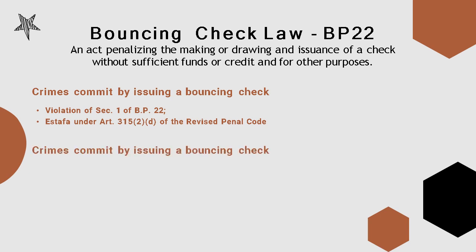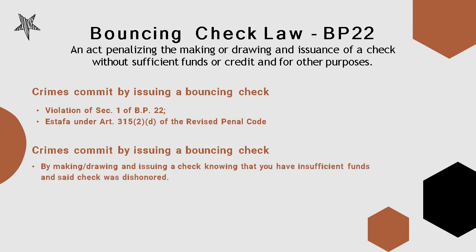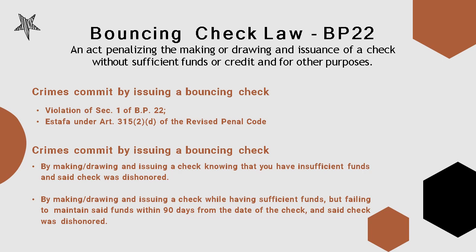What are the crimes committed by issuing a bouncing check? How? By making, drawing, and issuing a check knowing that the issuer has no sufficient funds, and the said check was dishonored. Take note, it must be dishonored. And then by making, drawing, and issuing a check while having sufficient funds but failing to maintain such funds within 90 days from the date of the check, and said check was dishonored.